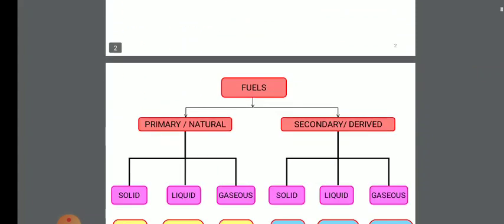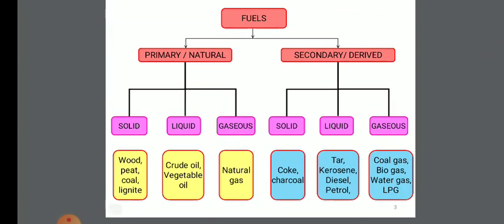Next one is classification of fuel. On the basis of origin or occurrence, fuels get classified into two categories: first primary, called natural fuel, and second secondary, also called derived or man-made fuel.